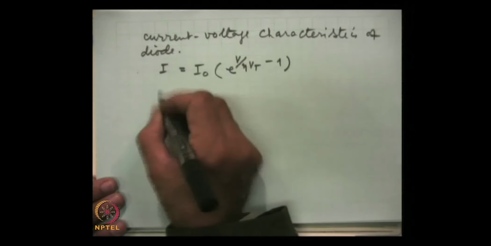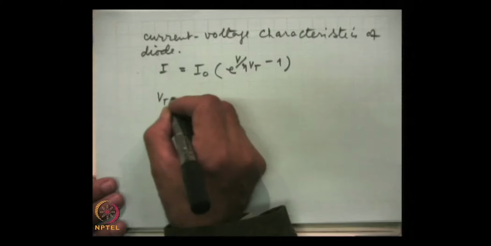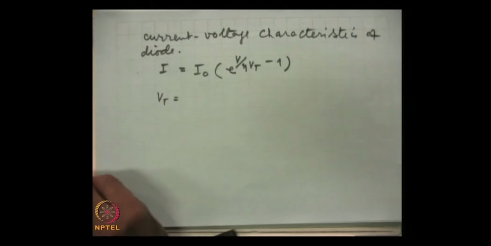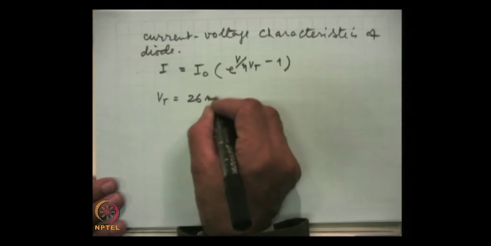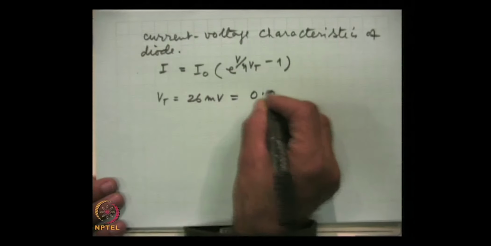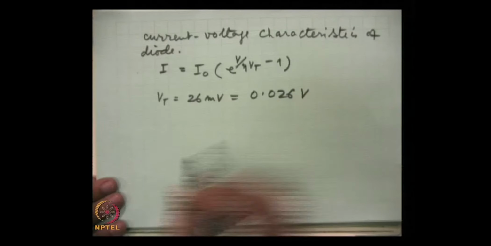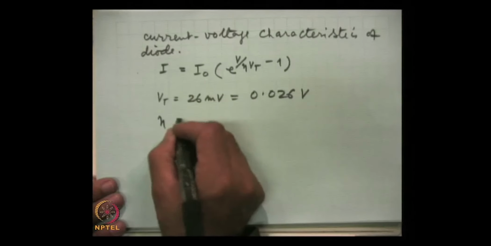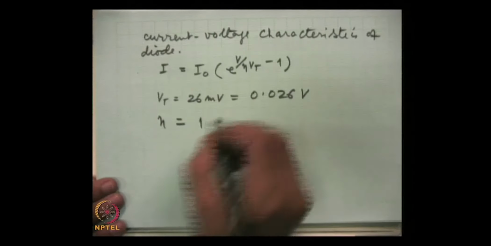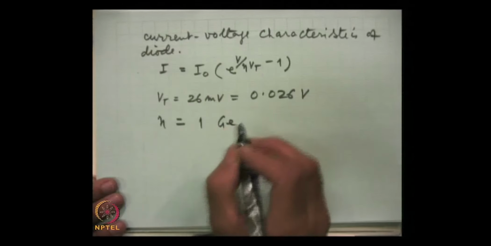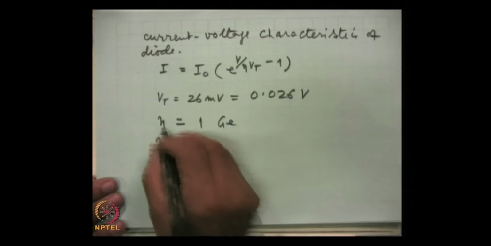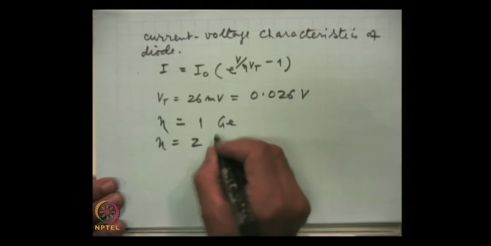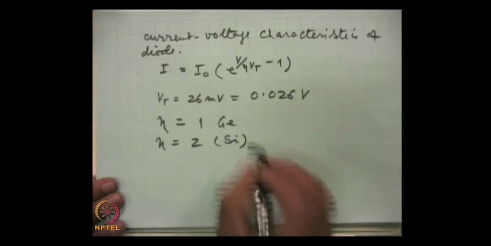Here Vt, as we have said earlier, is the volt equivalent of temperature, and this is equal to 26 millivolts or 0.026 volts. Eta is equal to 1 for a germanium diode, and eta is equal to 2 for a silicon diode.